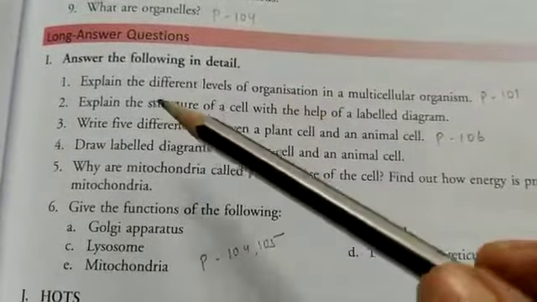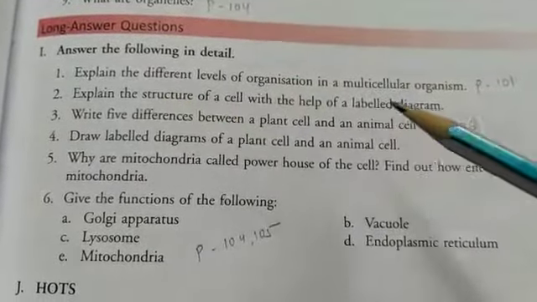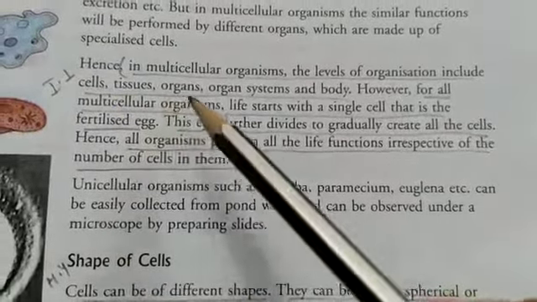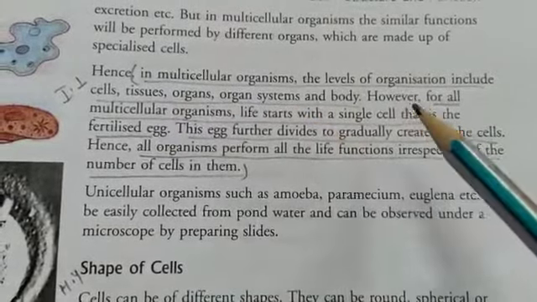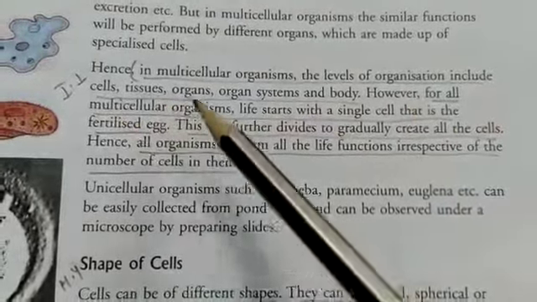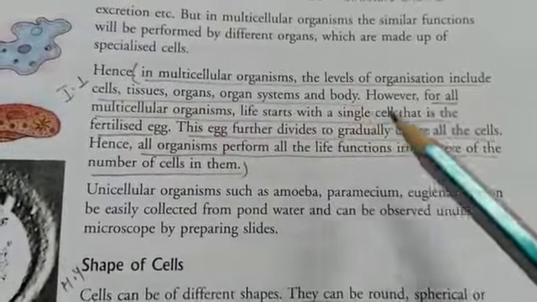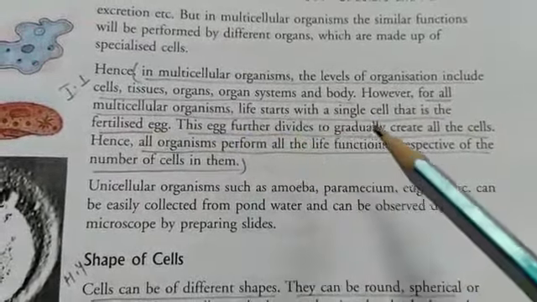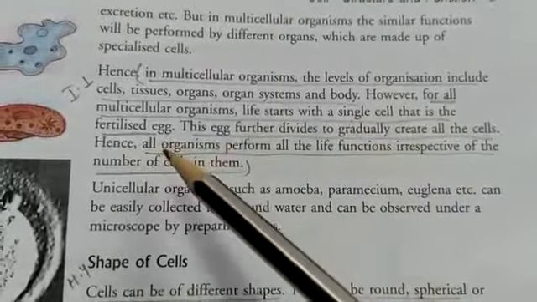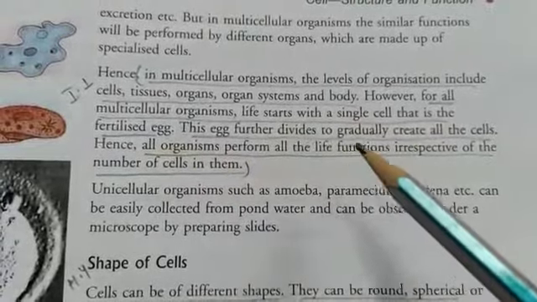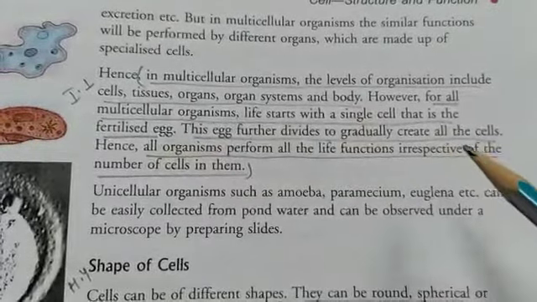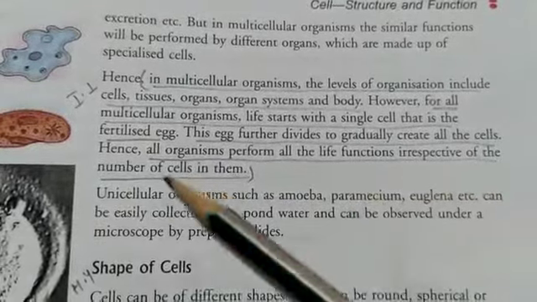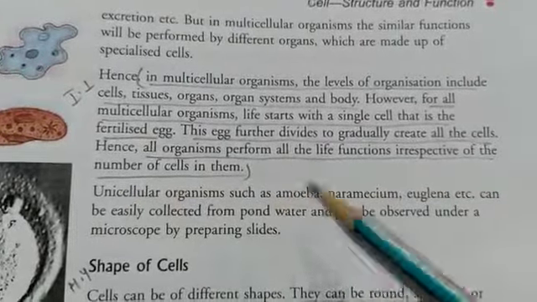So explain the different levels of organization in a multicellular organism. Page 101. So I number 1, in multicellular organisms, the levels of organization include cell, tissues, organs, organ system and body. So for all multicellular organisms, life starts with a single cell, that is the fertilized egg. This egg further divides to gradually create all the cells. So all organisms perform all the life functions irrespective of the number of cells in them. So this is our I number 1.